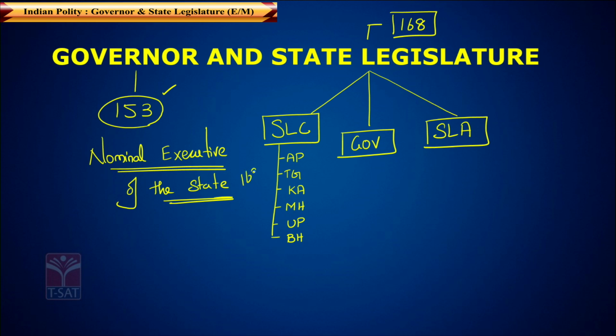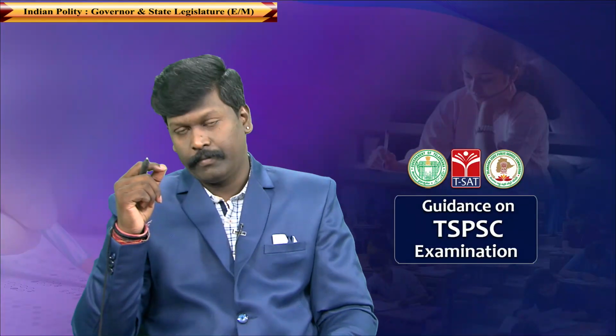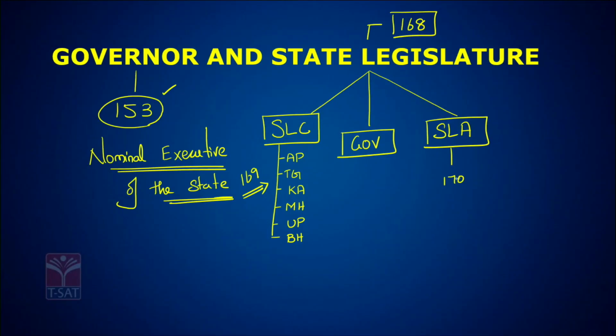Article 169 of the Constitution deals with the creation or abolition of the State Legislative Council. Article 170 talks about the composition of the Assembly.